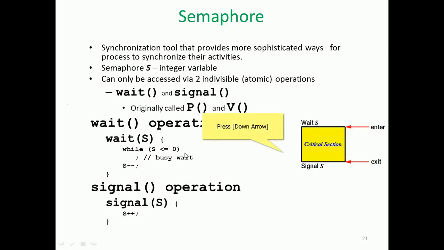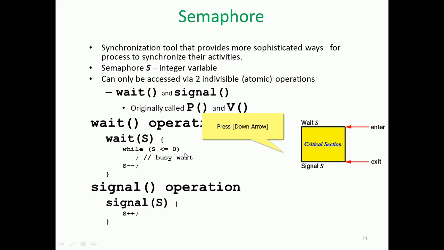One more concept is the semaphore, which comes after the Peterson solution, test and set, and compare and swap. Synchronization is a more sophisticated, more robust way of process synchronization. A semaphore is an integer variable that can only be accessed through two individual atomic operations, wait and signal, two system calls, originally called P and V.